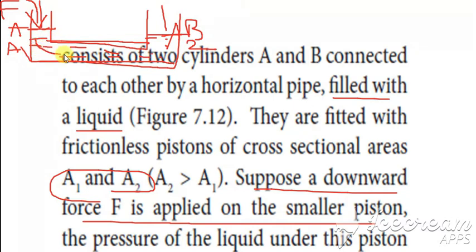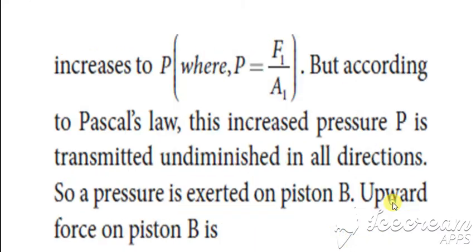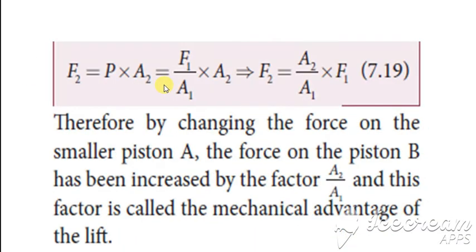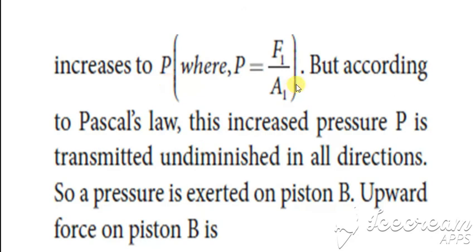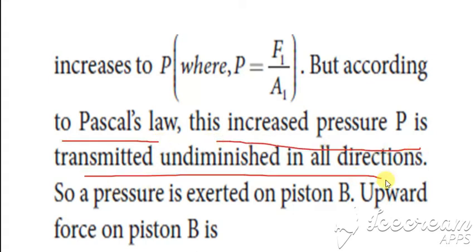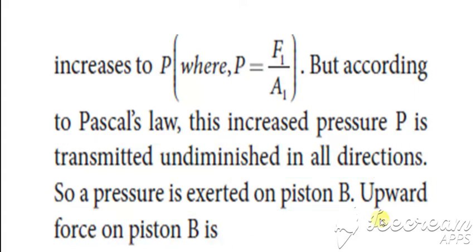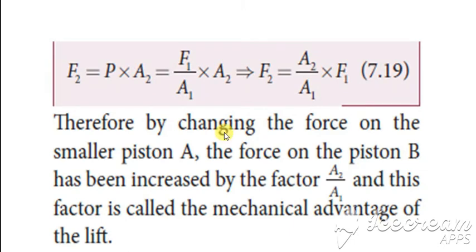Then what happens? Because of the pressure in this liquid, it moves this piston in the upward direction, and hence on this side the piston moves upward. The pressure increases by P, and it is given by P equal to F by A. Pressure is equal to force by area. According to Pascal's law, this increase in the pressure is transmitted undiminished in all directions, and so there is an upward force on B. Then force F2 is given by P into A2.